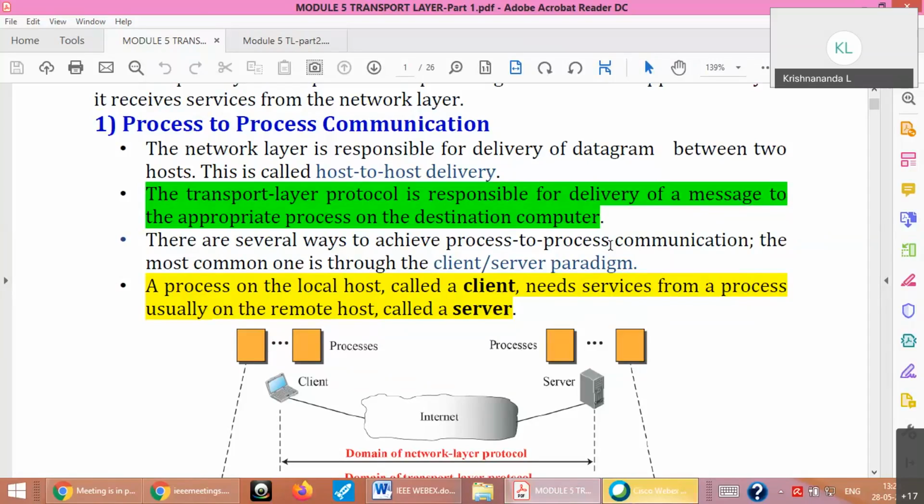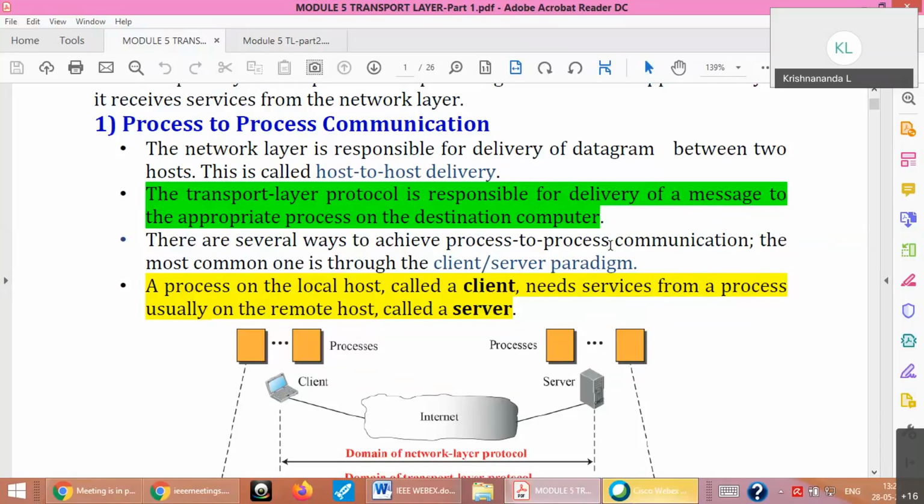So ICANN has given this. 0 to 1023 are well-known ports. 1024 to 49151 are registered ports. And 49152 to 65535 are dynamic, which means they need not be registered. They are not controlled by ICANN. You can use them for any of your processes. So the theory is given there.